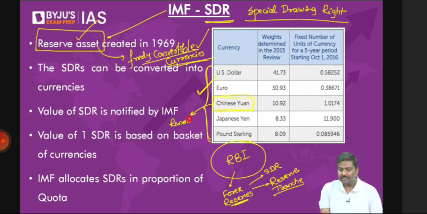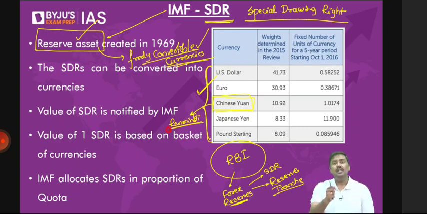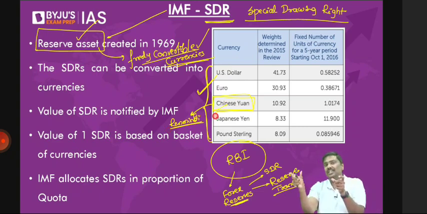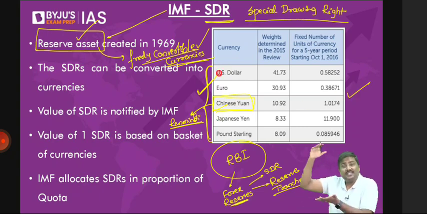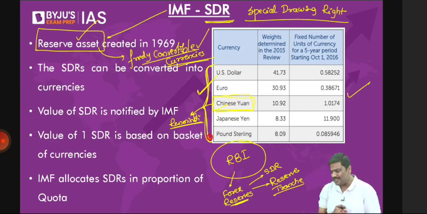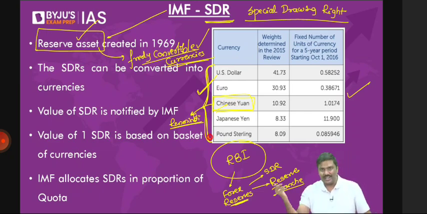So the argument is simple here. The value of 1 unit of SDR, the reserve asset, is decided by the basket of currencies consisting of 5 currencies, and the weightages have been provided. If you ask me, sir, why are weightages required, I'll ask you the same counter question. Do you think all these currencies are equally accepted in the international market? Don't you think from one currency to another currency, the acceptance will change? Most of the transactions are accepted in the form of dollar.